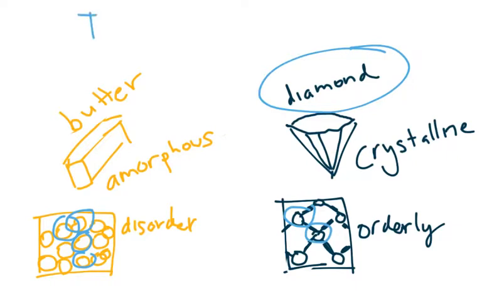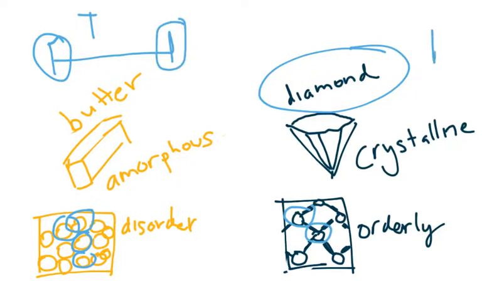So let's just say this is the temperature and this is the range at which they melt. An example of this would be butter, since butter doesn't just all turn to liquid at one temperature. It undergoes melting from the lower end of the melting point and finishes when it reaches the other side of the melting point. And in contrast, for diamond, it melts basically at one temperature, which is this point right here.